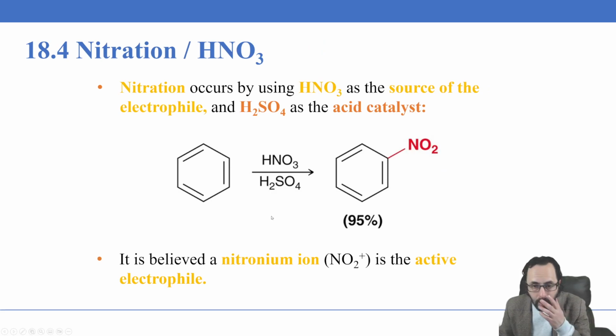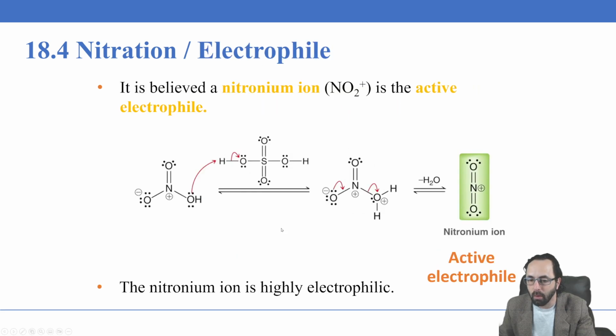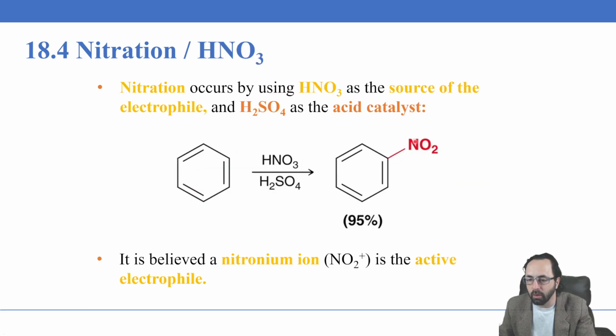We can do a similar reaction called nitration. Here we use nitric acid as a source of the electrophile. The H2SO4 is going to behave as the catalyst, and it's going to behave as this catalyst because it's a stronger acid than the nitric acid. So it's going to actually donate a proton to the nitric acid and promote the formation of a so-called nitronium ion, which is going to be the electrophile in this reaction. And then at the end, what you'll have is a nitro group installed to the ring.